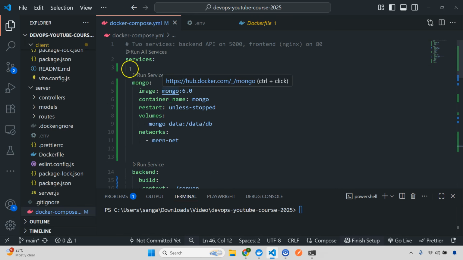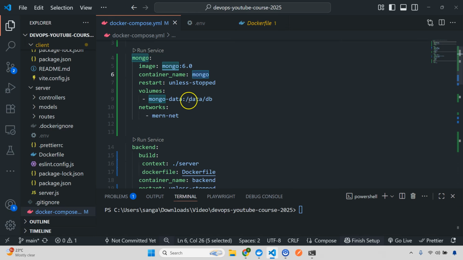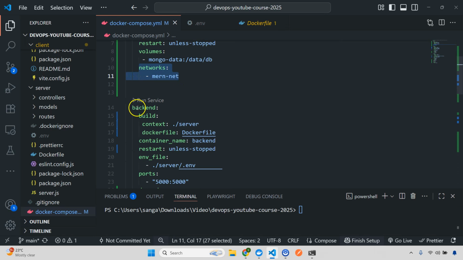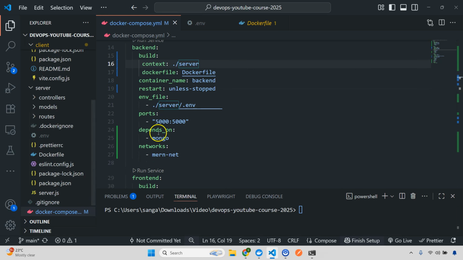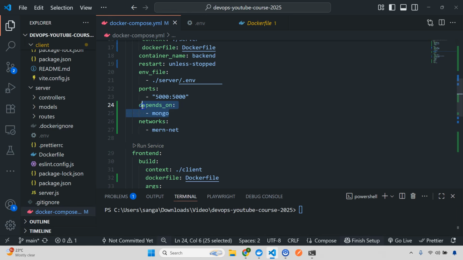So now let's go through one by one. So I've added all the services. This is the first service, Mongo, which will pull the latest Mongo image. This is the container name. This is where the volume will be stored, and this is the network it will use. Same with backend. This is the build, from which folder it will create. This is the Docker file for the context, container name, restart, which env file it will use, the port. It will depend on Mongo, and this is the network it will use.